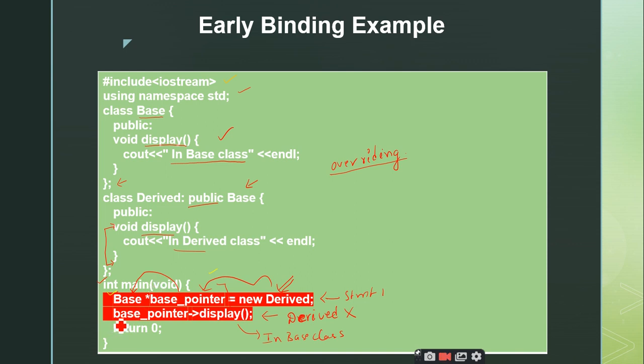So here what the compiler will do is simply take the base class pointer and invoke the display function of the base class. So this is how the early binding takes place. Is it clear up to this point?